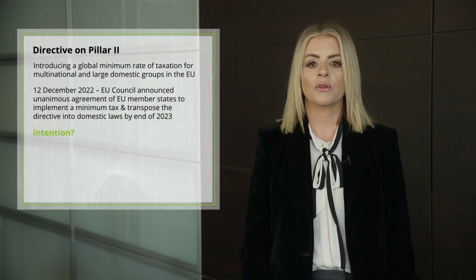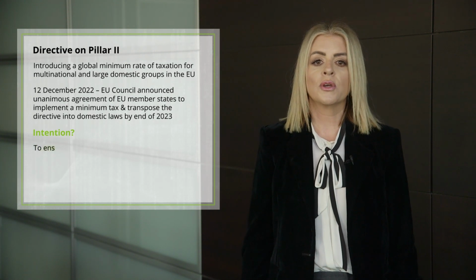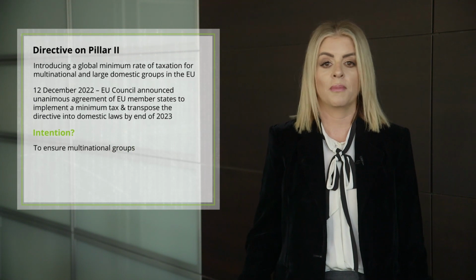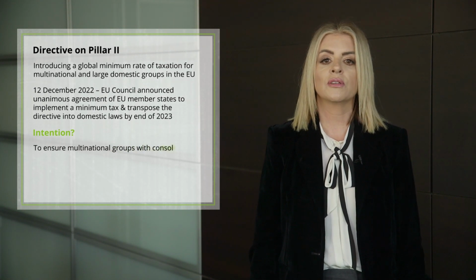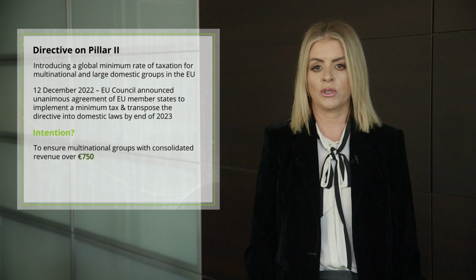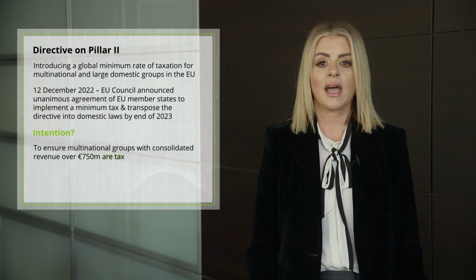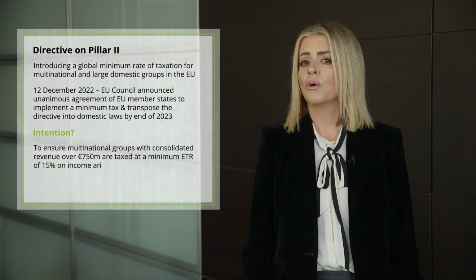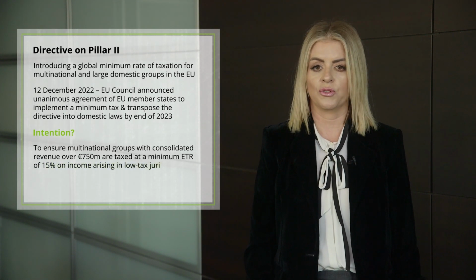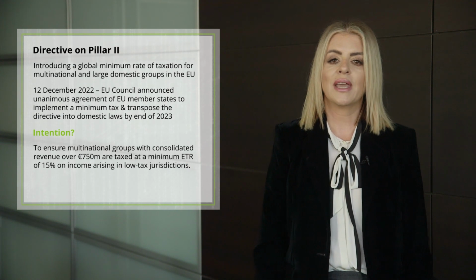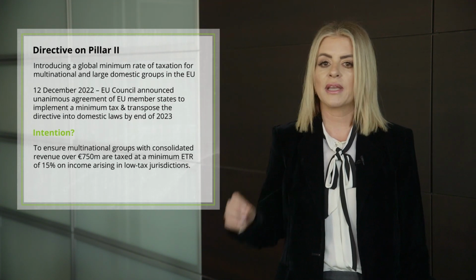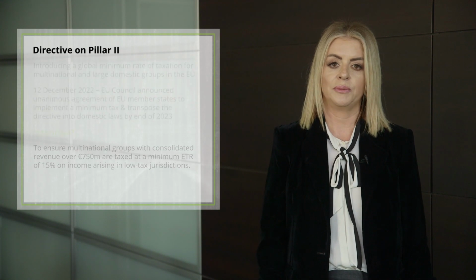The intention of this directive is to ensure that large multinational groups, including large-scale domestic groups with consolidated revenues over 750 million, are taxed at the minimum effective tax rate of 15% on income arising in low-tax jurisdictions. So, in essence, in-scope groups will pay a minimum tax irrespective of where they choose to operate.